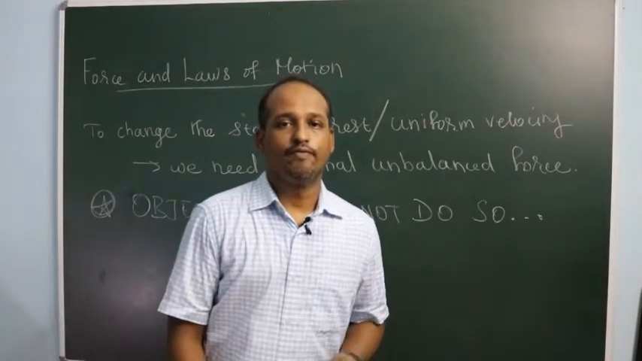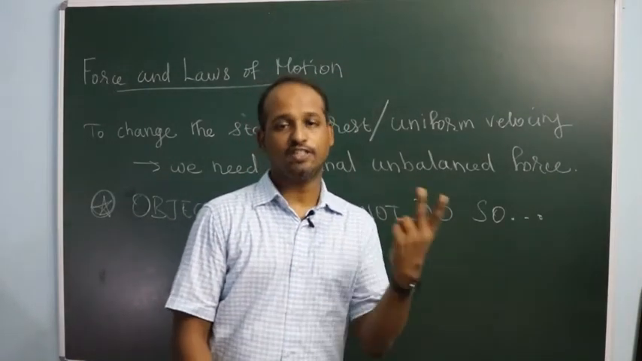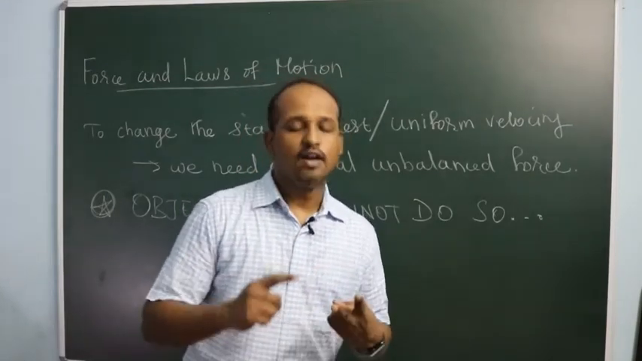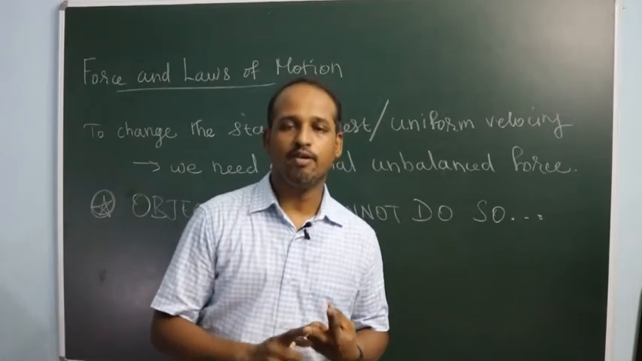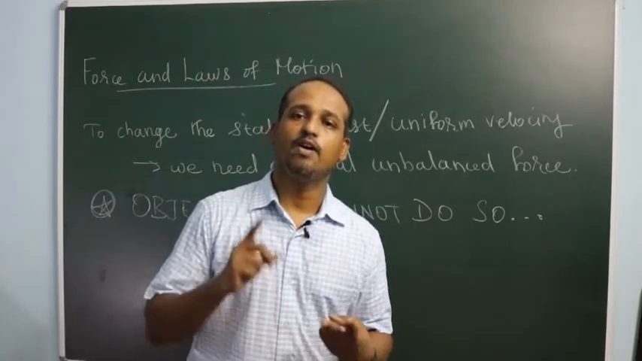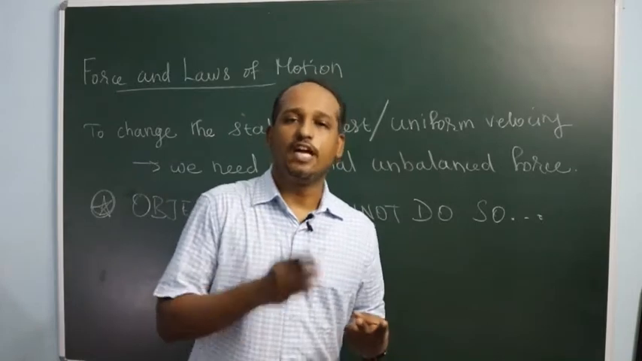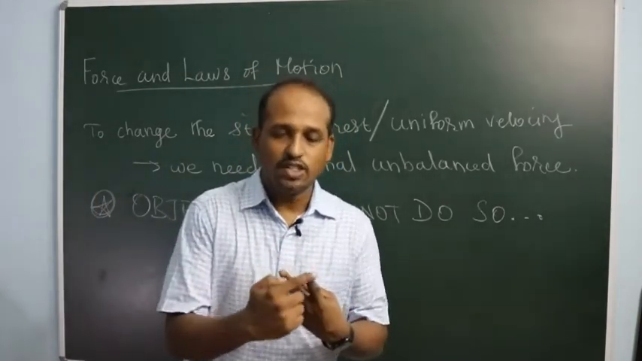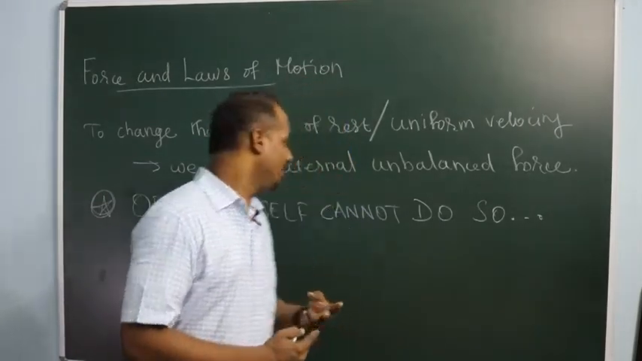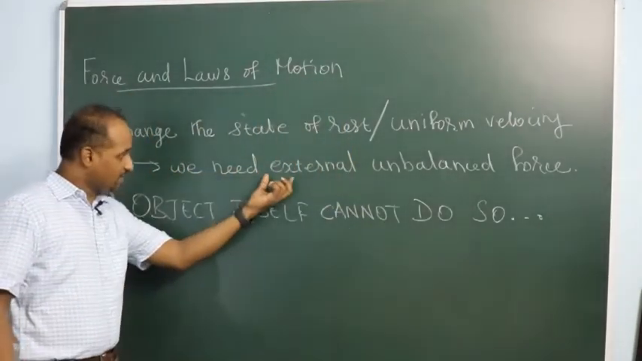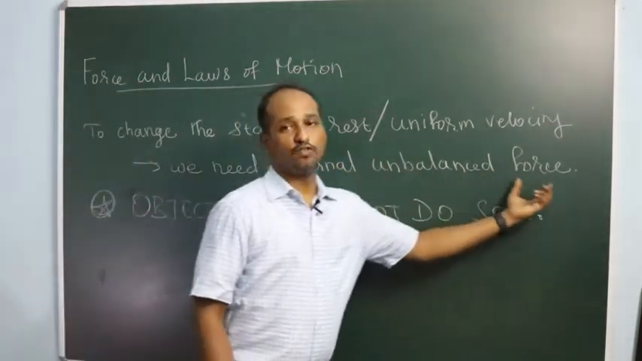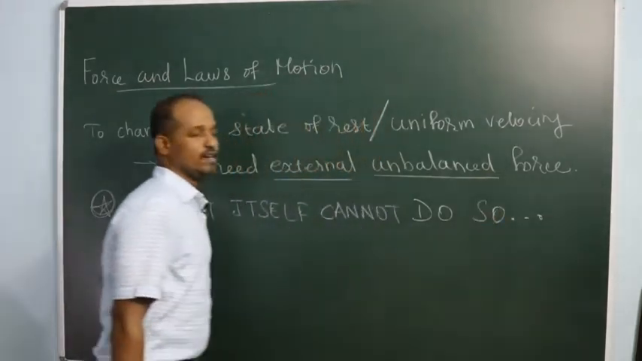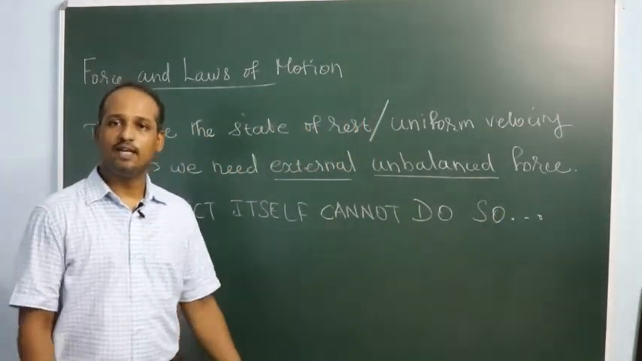So far we have been discussing two states of an object: static equilibrium, meaning state of rest, and dynamic or kinetic equilibrium, meaning state of uniform velocity or uniform speed in a straight line. To change these two states, we said that an external unbalanced force is required, because internal forces are always balanced.